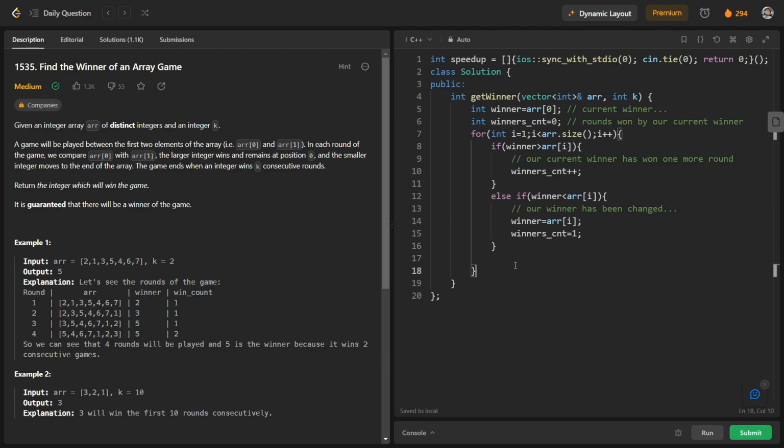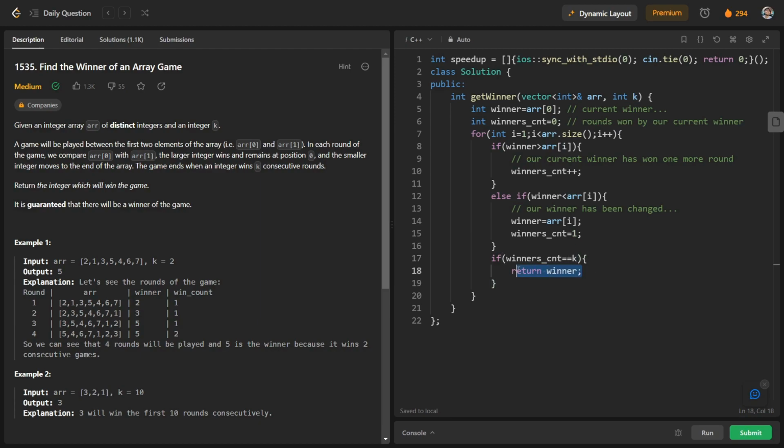And at each iteration we have to check if winners count is equal to k. If winners count is k, we have to return winner, and that's it. In this question they have given that it is guaranteed that there is a winner in the game, so it is obvious that there will be a time where winners count will be equal to k.